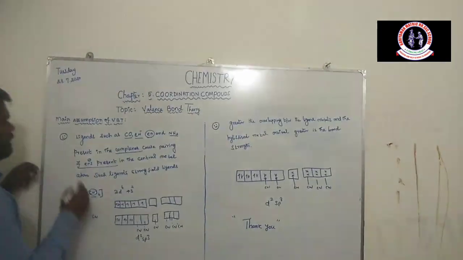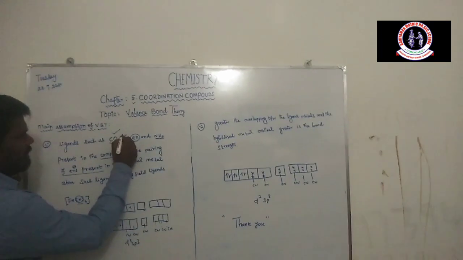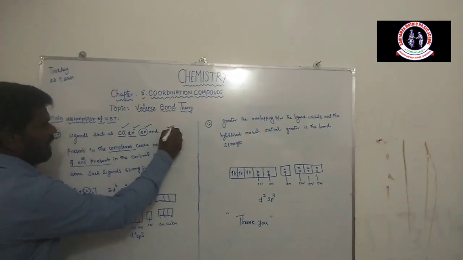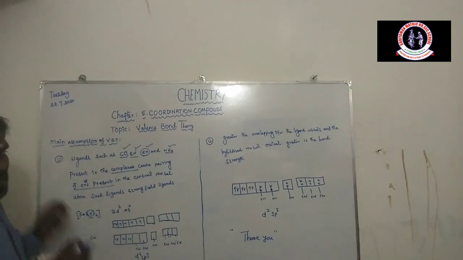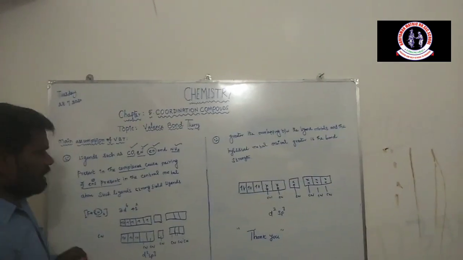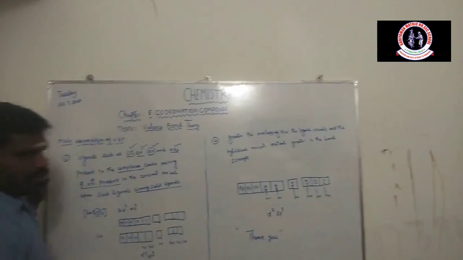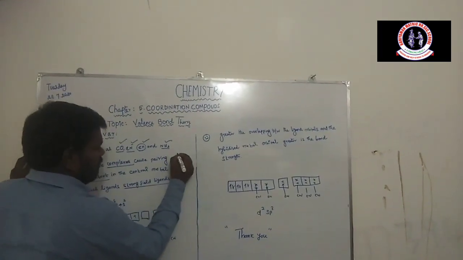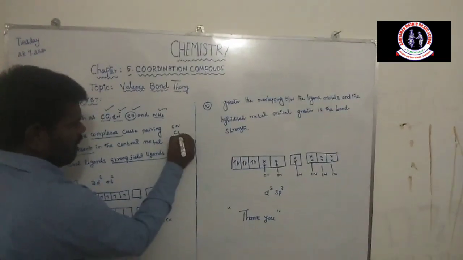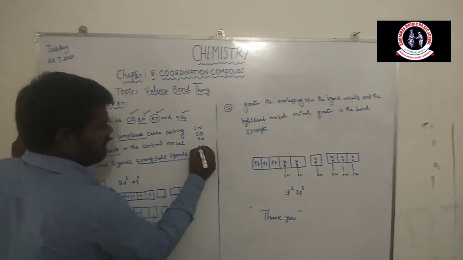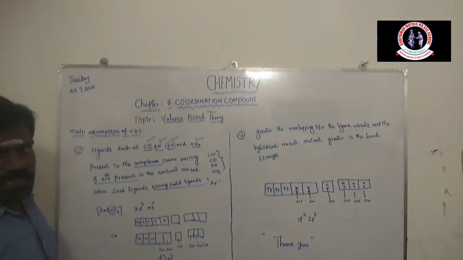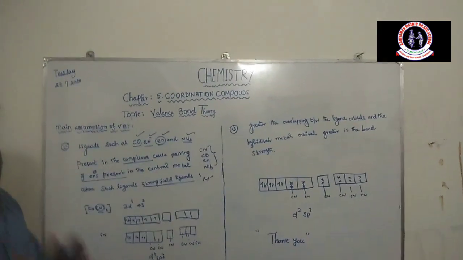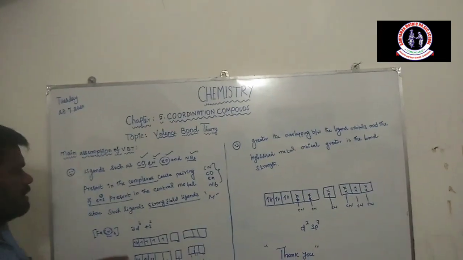Next assumption: ligands such as carbonyl, cyano, ethylenediamine, and ammonia present in the complexes cause pairing of electrons present in the central metal atom. Such ligands are called strong field ligands. I am explaining once again: cyano, carbonyl, ethylenediamine, ammonia. When these ligands are present with the central metal atom, unpaired electrons undergo pairing.